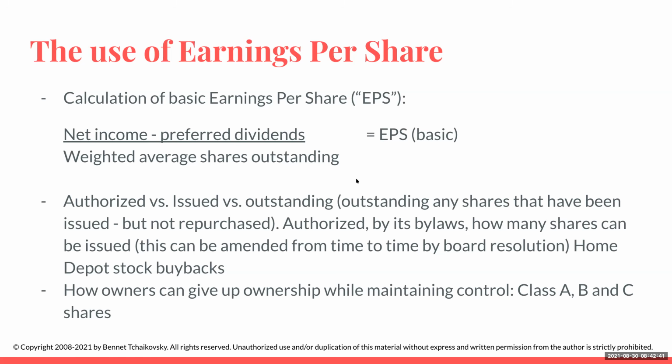So it's net income divided by the weighted average common shares outstanding. This is going to give me earnings per share on a basic level. Okay, so this is basic.